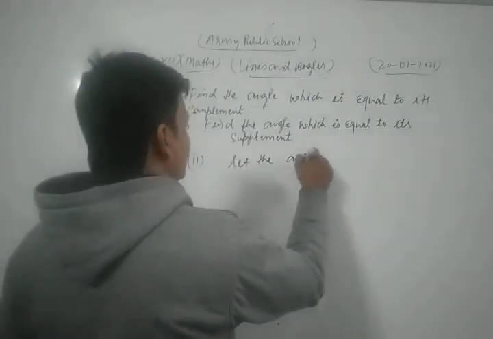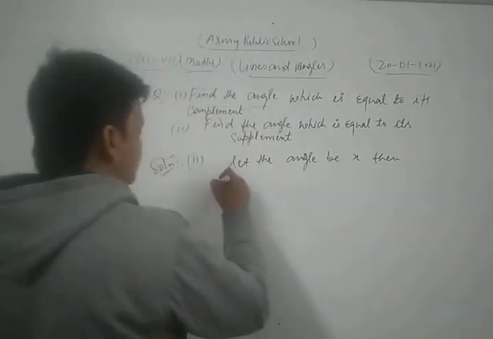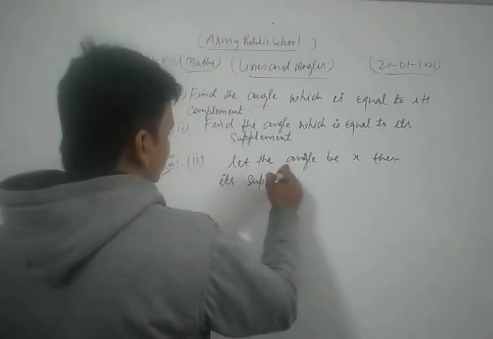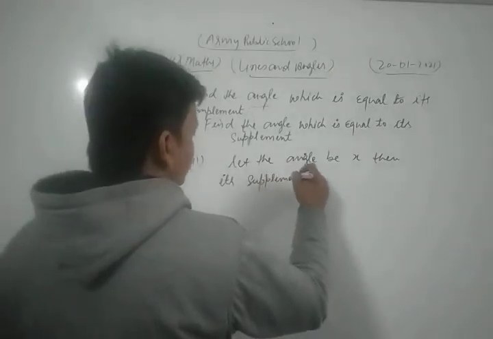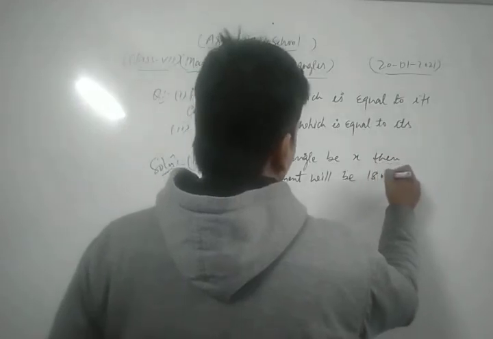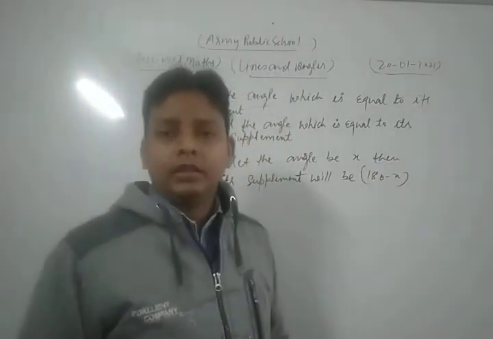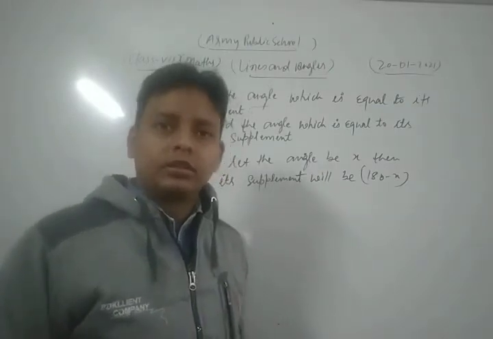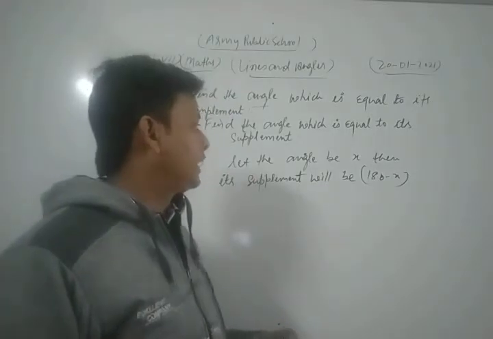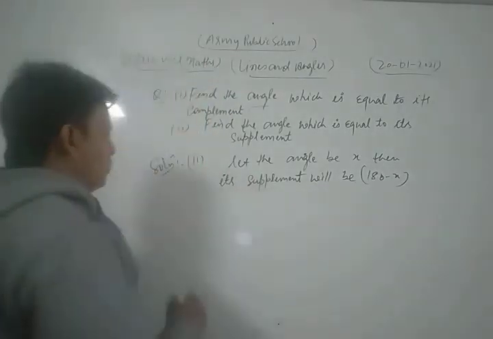Let the angle be x. Then its supplement will be 180 minus x. Okay, because in that question the concept is supplementary angles. So first of all, let the angle be x, then its supplement will be 180 minus x.